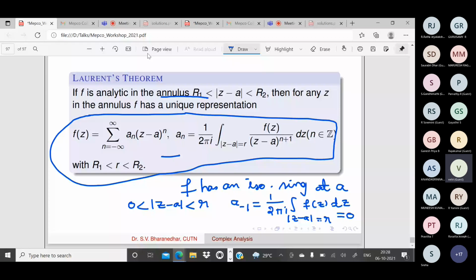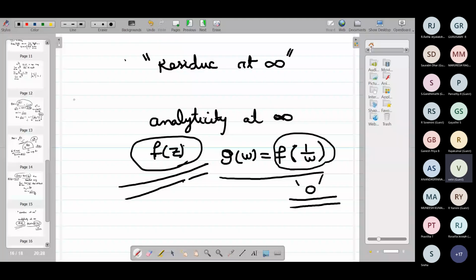So this is the example. If you take f of z equal to sine of 1 by z square, or any even function with a singularity. So what are all the singularities for this function? What are all the singular points for this function? Hello?